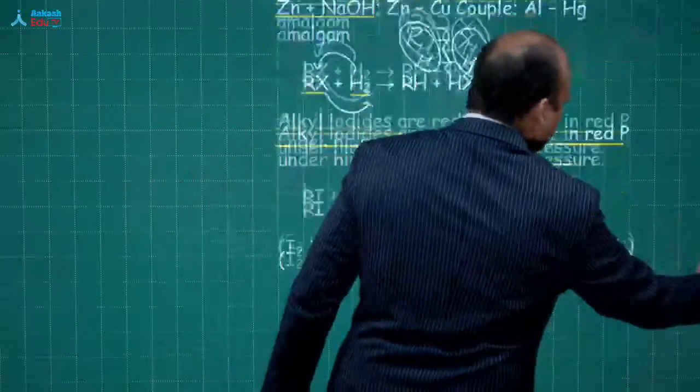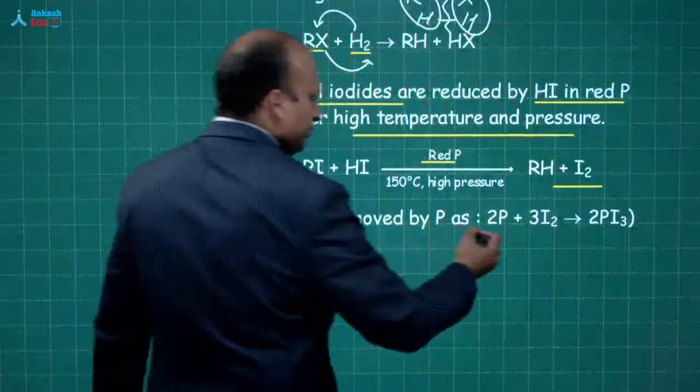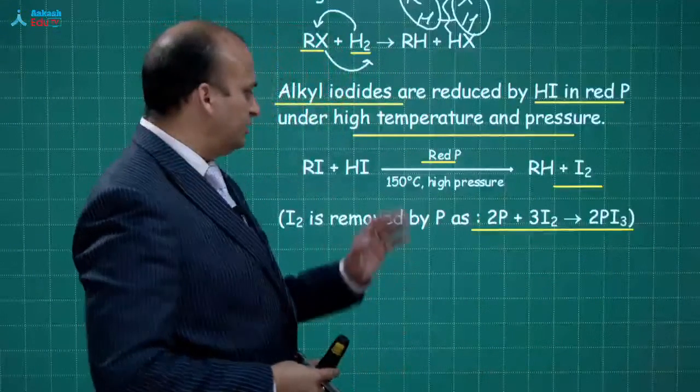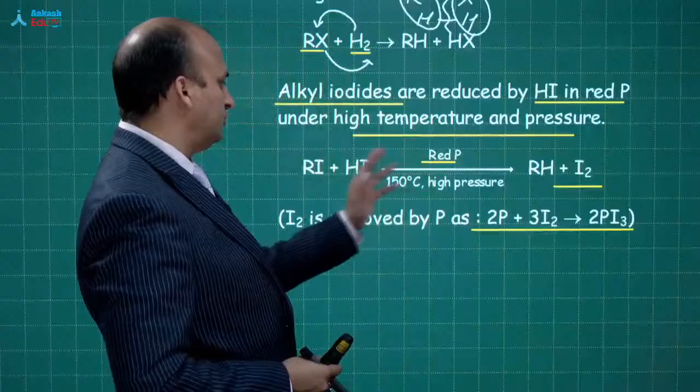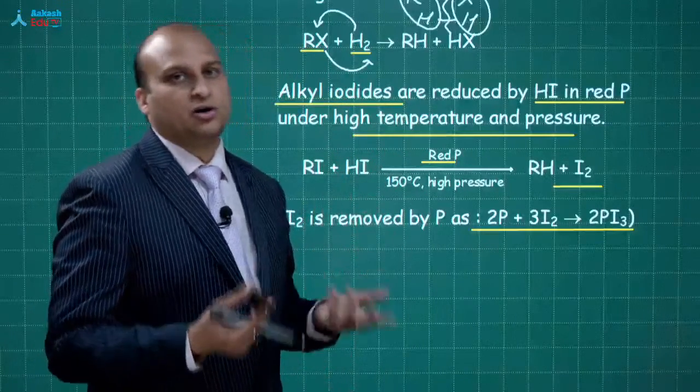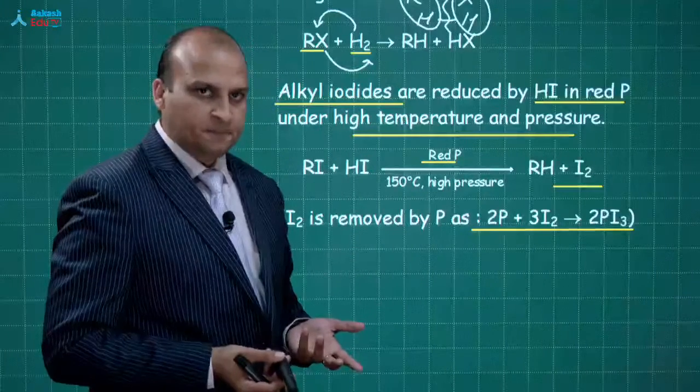So what we do is that this iodine combines with the phosphorus to form PI3. So that is why we are using red phosphorus and HI as a reducing agent. In fact, it is a very strong reducing agent. Okay, fine.